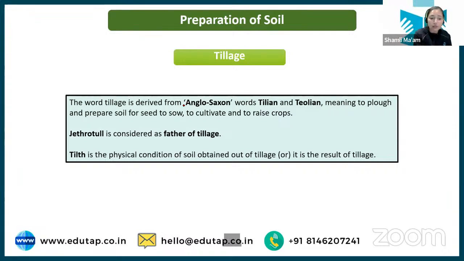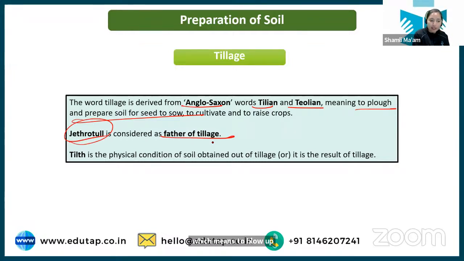It is an Anglo-Saxon word. Again, a term that needs to be remembered, tillian or tolian, which means to plow or prepare the soil for seed to sow, and raise a crop. And Jethro Tull is considered the father of tillage, and tilth is one term that is associated with tillage. Once the soil is prepared, the condition of the soil at that particular point of time is known as tilth, means the physical condition that is obtained as a result of tillage. Okay, so I hope this is clear to you all.